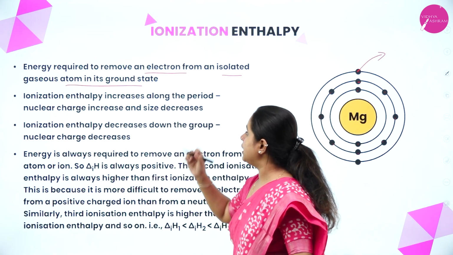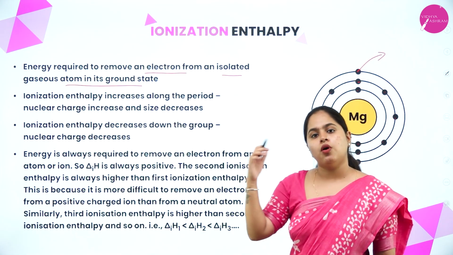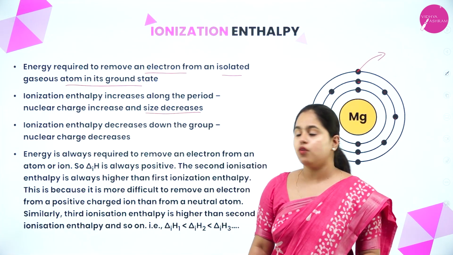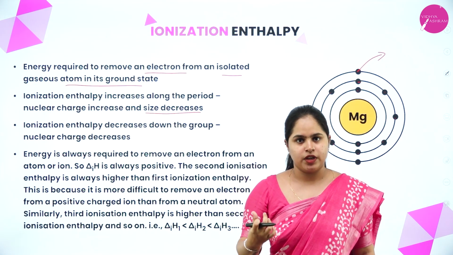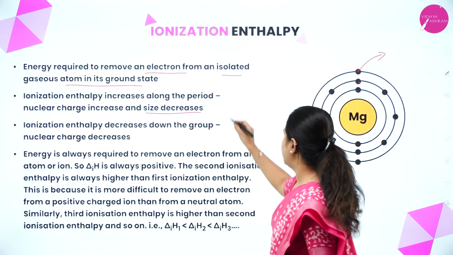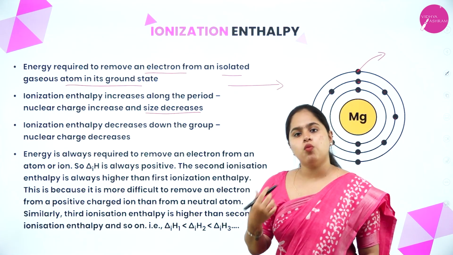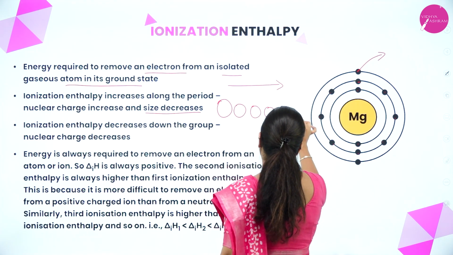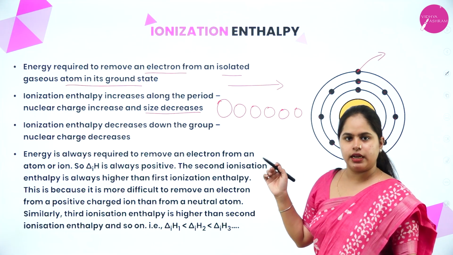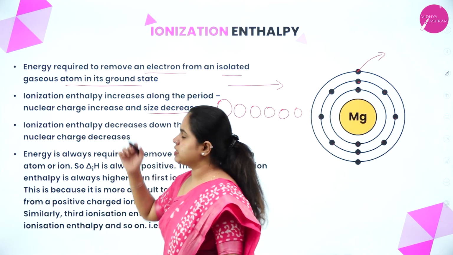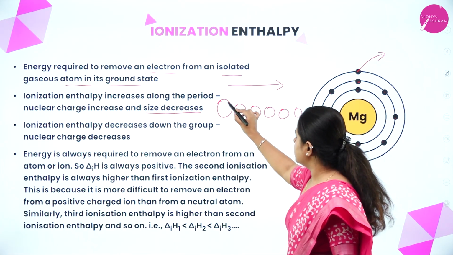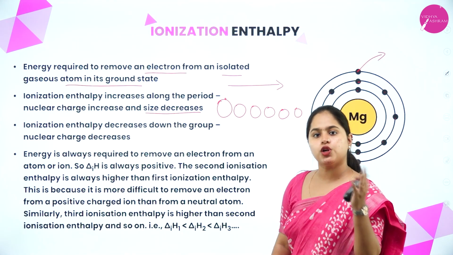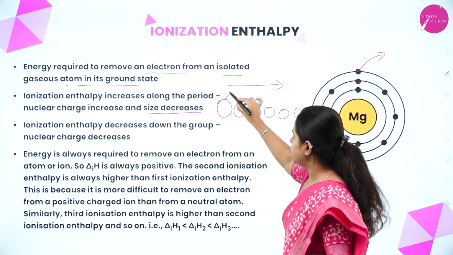So, ionization enthalpy increases along the period, because nuclear charge increases and the size decreases. Why does ionization enthalpy increase along the period? What did we study? Along the period, the size of the atom keeps on decreasing. We already studied this, right? Now, how does it relate to the ionization enthalpy? In this case, an electron is present on the outermost shell and energy is required to remove the electron from the shell. Yes, an energy is given here.